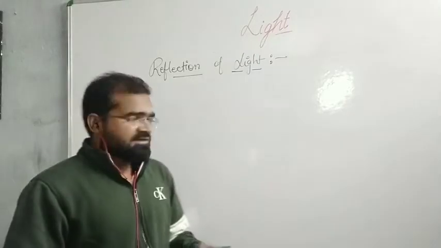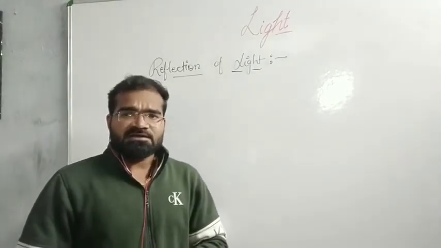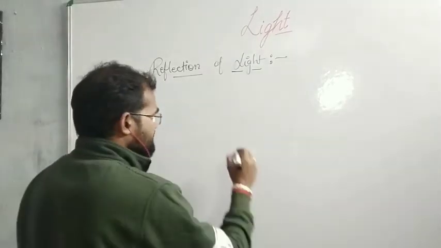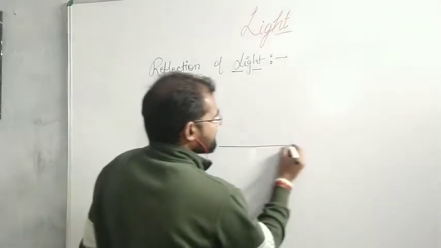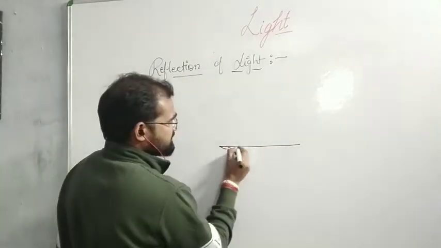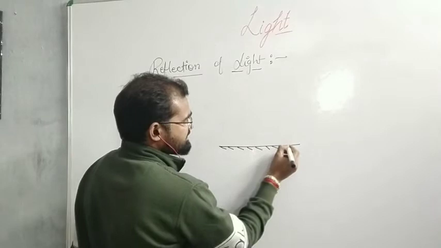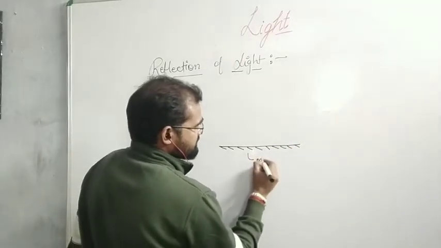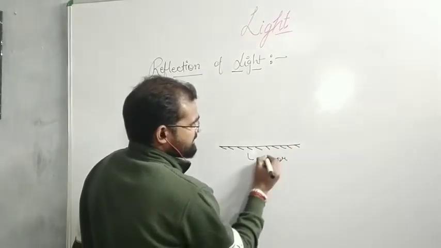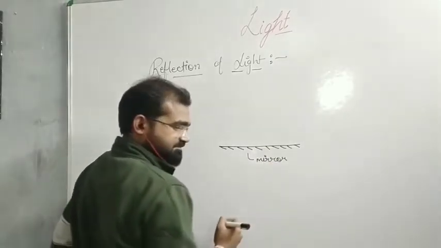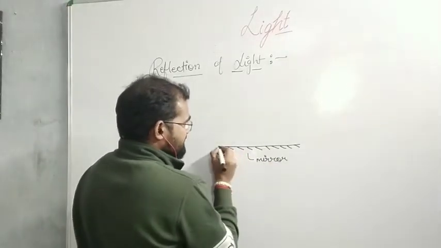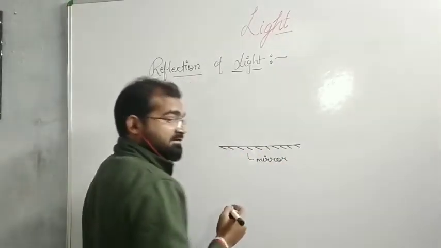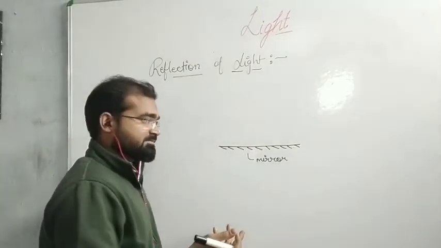So let us see how reflection of light happens. Suppose we have a reflecting surface. Suppose there is a mirror, and this is the polished surface. There is a polishing of silver, and silver is the best reflector of light.